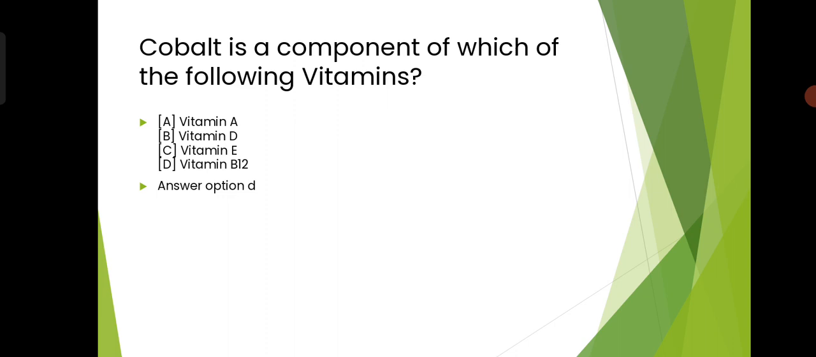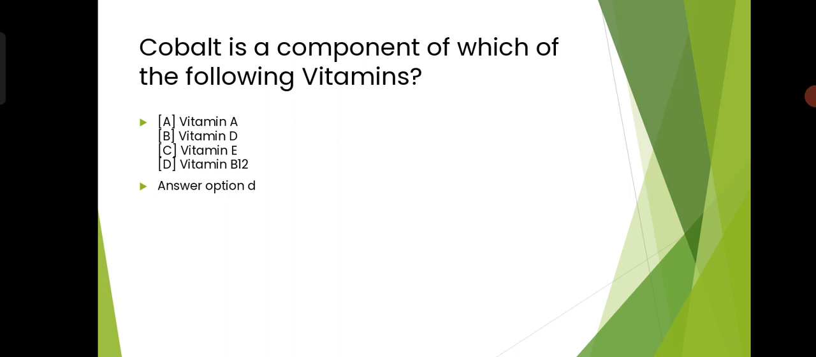And talking about cobalt, cobalt 60 is used in the treatment of cancer, and also in sterilization of mechanical equipment. Okay, and talking about B12, B12 is very essential for blood circulation. It helps in healthy blood circulation.